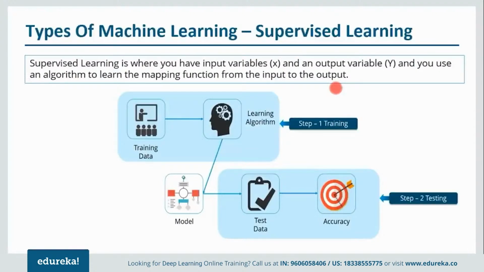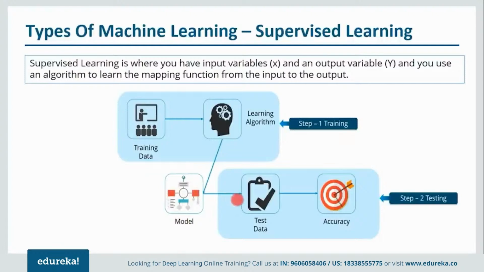Now let me tell you how it actually works. You have data, you divide that data into training data as well as test data. On the basis of this training data, you train your machine, and after that you create a model. As you can see, this phase is called the training phase, and after that you create a model. Now in order to check this model to get the accuracy, you have test data.